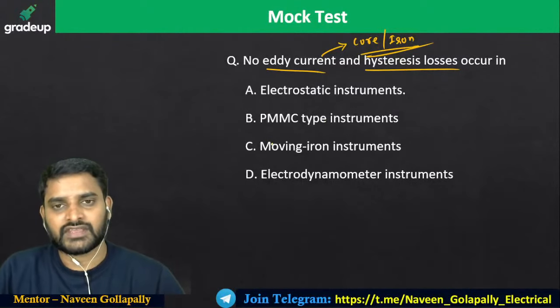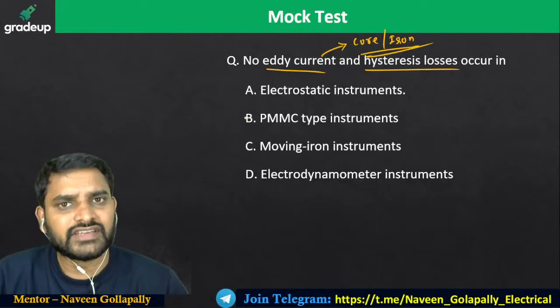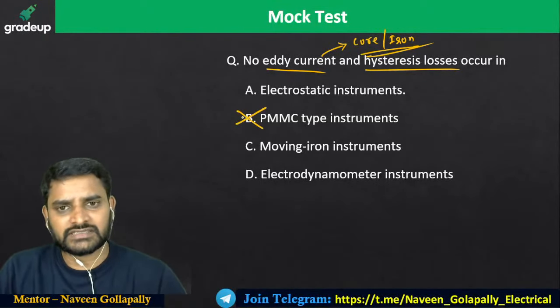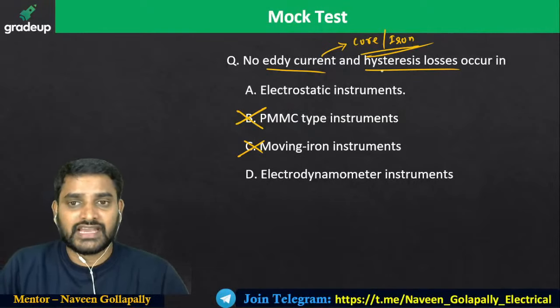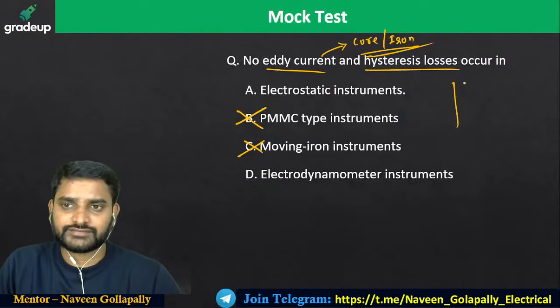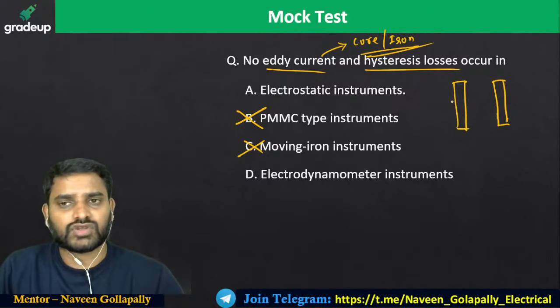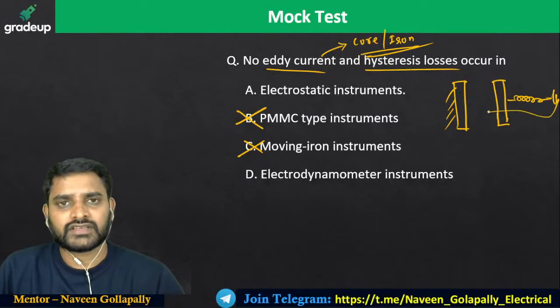Okay, so in PMMC, I have an aluminum former, and we have an iron piece also, right? So you'll have eddy current and hysteresis loss also. In a moving iron instrument, an iron piece is there, so definitely you'll have them. In the electrostatic type, you have conducting plates. One plate is going to be fixed, another plate is going to be movable.